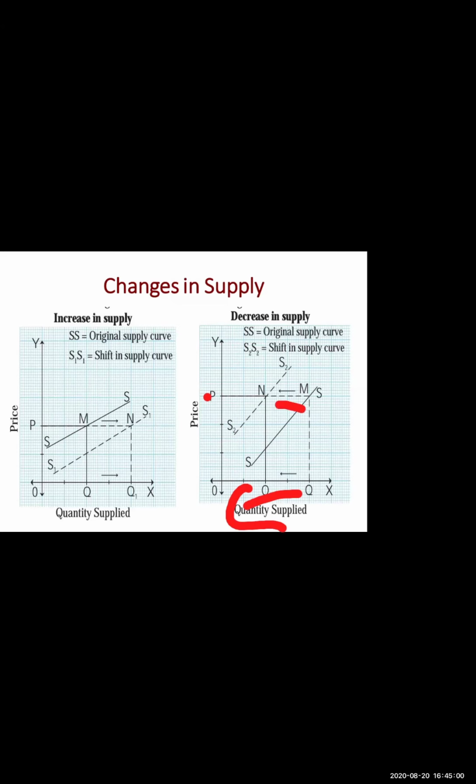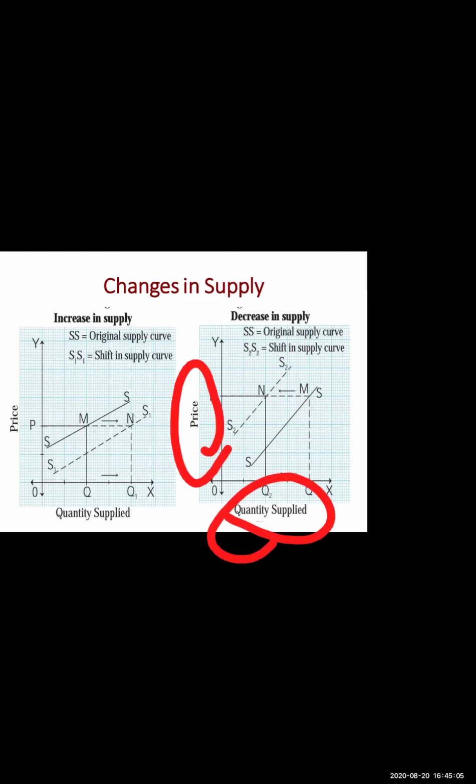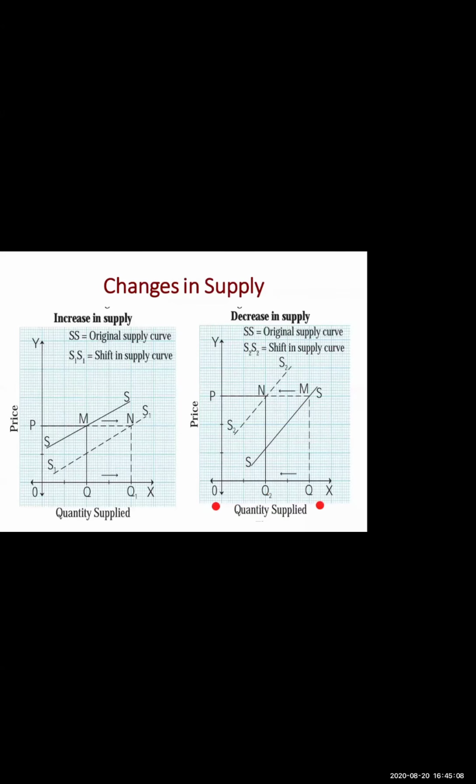Then you have to explain. On y-axis we measure price, on x-axis quantity supplied. Okay, supply falls from OQ to OQ2 at the same price OP. The supply curve shifts inwards, to the left of the original supply curve, from SS to S2S2. It shows decrease in supply.